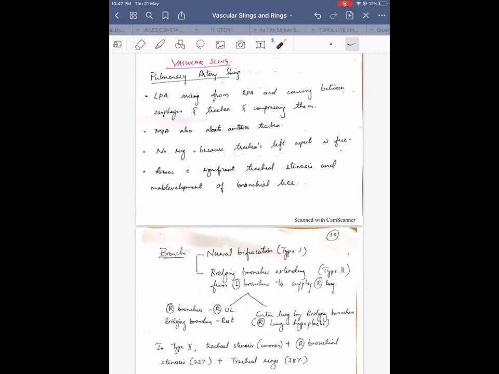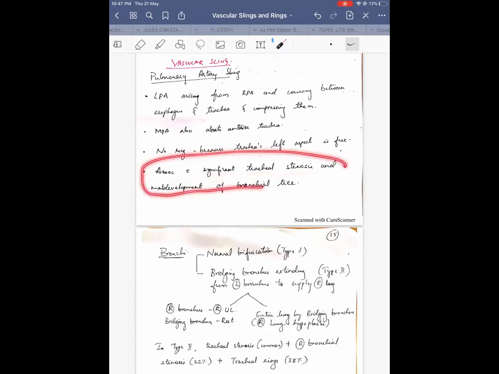So again here, symptoms are more commonly respiratory because it is compressed from both sides. There is no ring because the trachea's left aspect is free. So the left aspect is free, so there is no vascular ring. It is associated with significant tracheal stenosis and maldevelopment of the bronchial tree. This pulmonary artery sling is associated with significant tracheal stenosis.